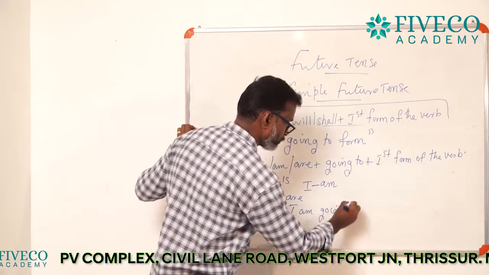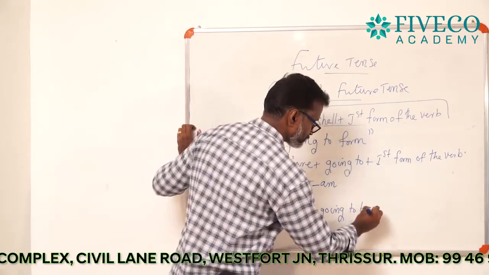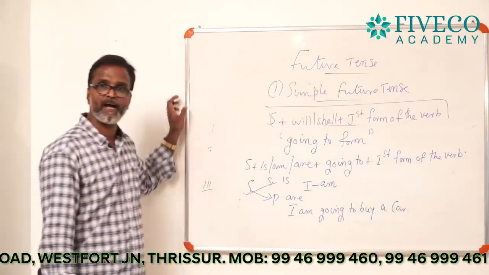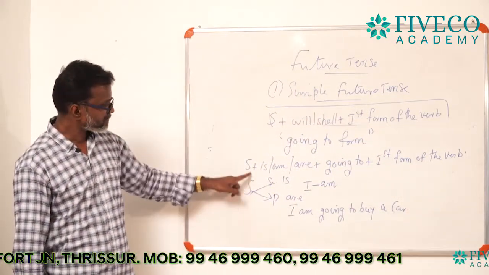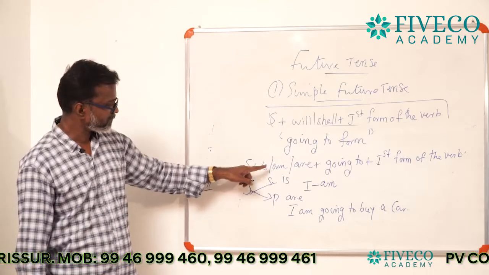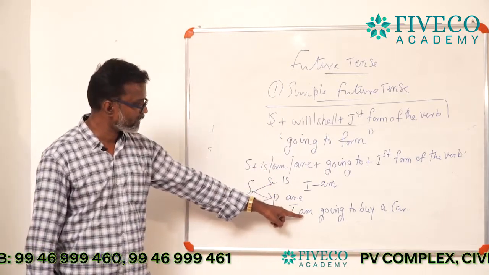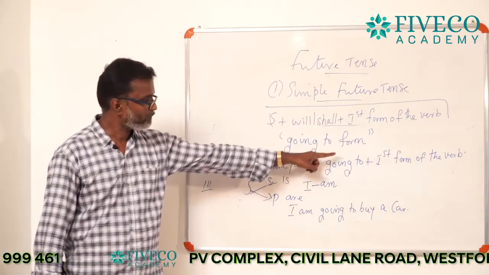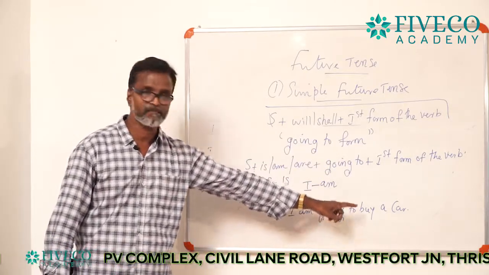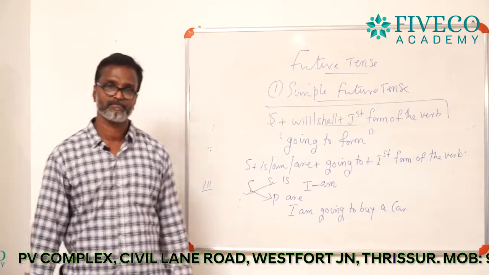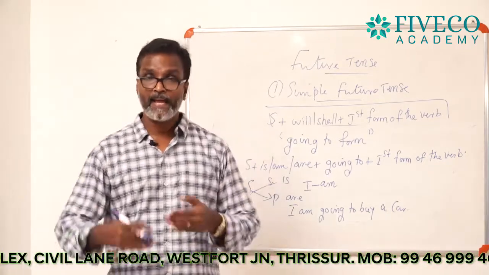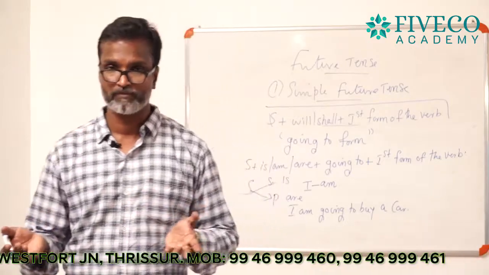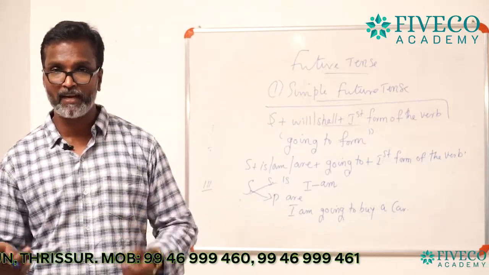Here the subject is I, am is the auxiliary verb, and going to plus the first form of the verb, that is buy. It is an action which is going to happen in the future, not now.